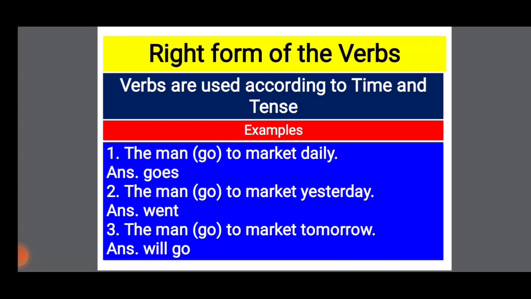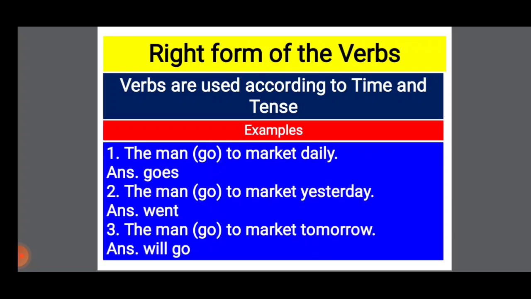The man go to market daily. Here the answer will be goes, and it is an example of present simple. When we do something daily, often, generally, usually, it will be present simple tense.